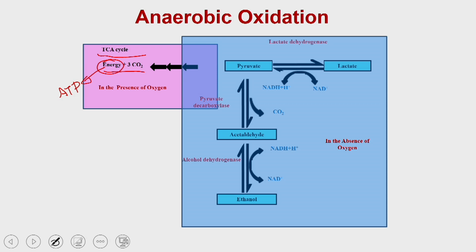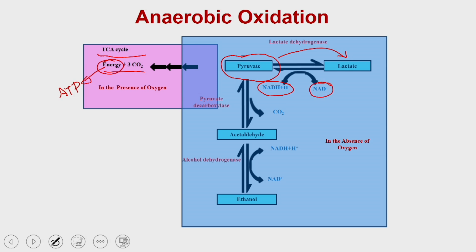But once the oxygen is not present, the pyruvate generated from glycolysis is channelized into 2 different pathways. In one pathway, it is converted into lactate, and in this process the NADH generated by the cell is utilized to generate NAD plus.